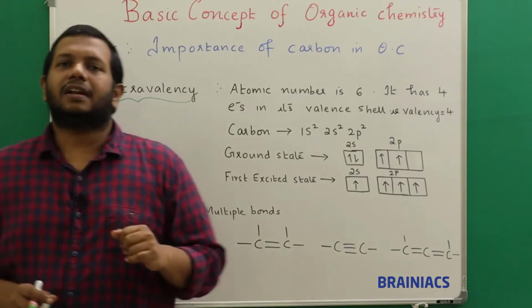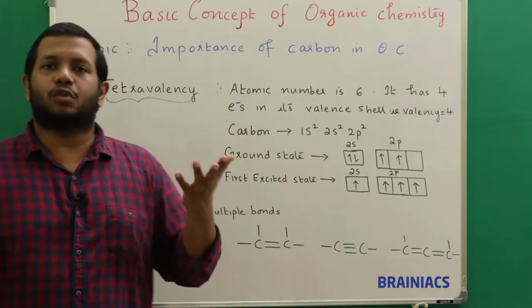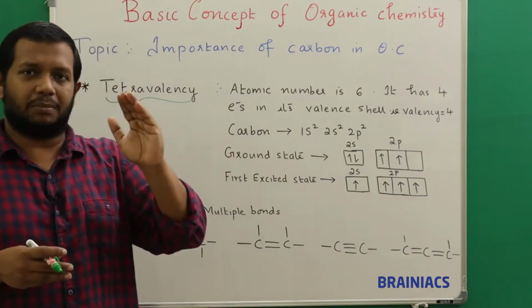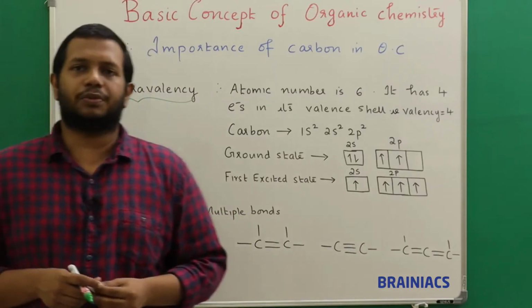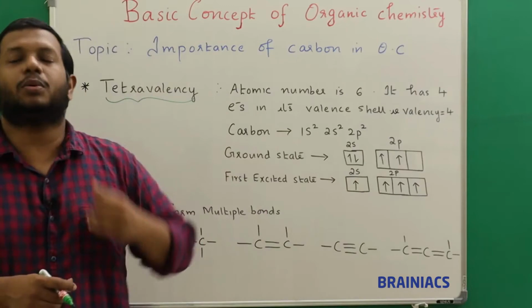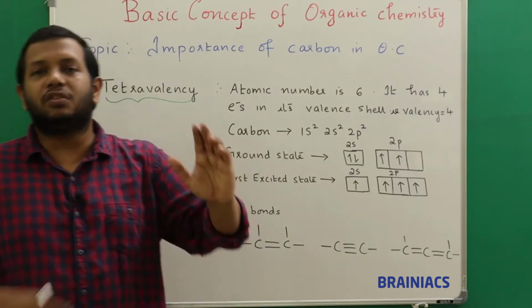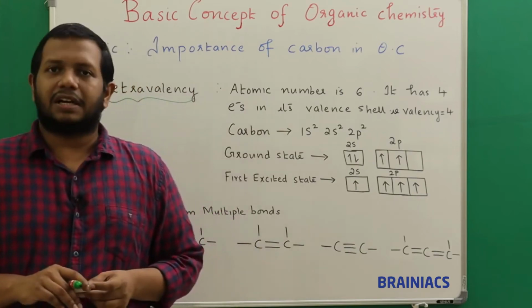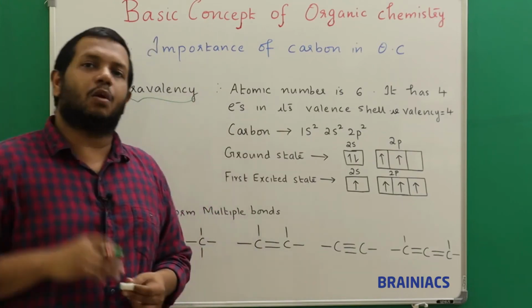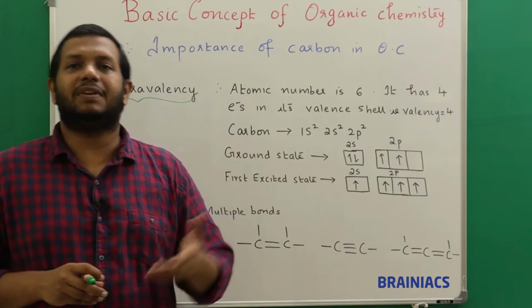Why? Listen here. Suppose you take an element like sodium. Sodium, what is the atomic number? It is 11. So 2, 8, 1. That is the electronic configuration. So to attain stability, what does it need to do? It needs to remove one electron so that it will form 2, 8. Correct. So on removing an electron, what is it achieving?